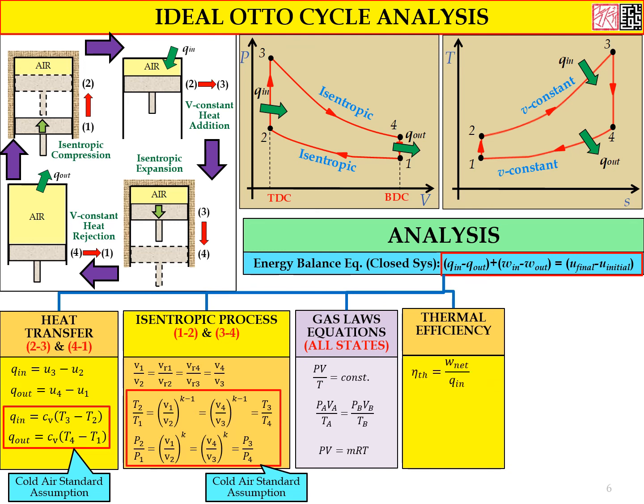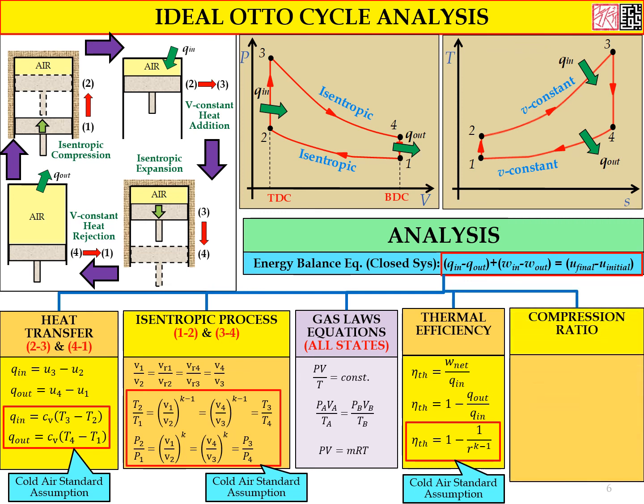And the thermal efficiency of this system, the Otto cycle, is calculated from this equation, where the thermal efficiency is equal to net work divided by Q in. Or we can use another equation, where the thermal efficiency is equal to 1 minus Q out divided by Q in. And for the cold air standard assumption, we can use this equation, where the thermal efficiency is equal to 1 minus 1 divided by r to the power of k minus 1.